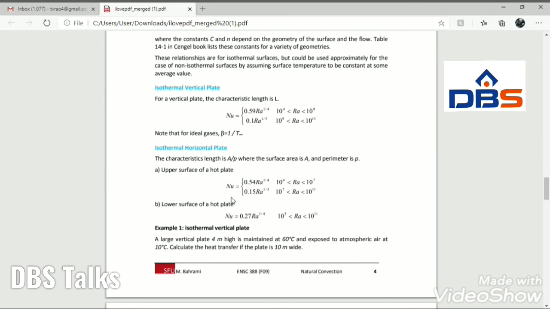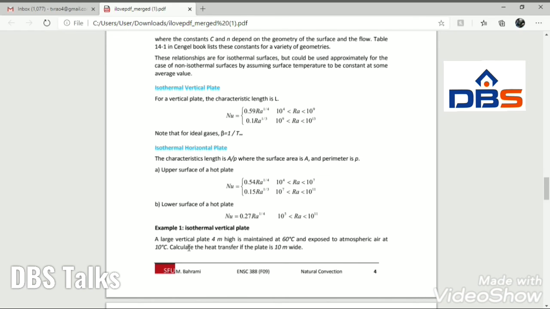Similarly, there will be equations for horizontal plates also. Now, this we will discuss with one example. There is a large vertical plate 4 meters high, maintained at 60 degrees centigrade and exposed to atmospheric air at 10 degrees centigrade. Calculate the heat transfer if the plate is 10 meters wide. So here there is a vertical plate, and the plate dimensions are given, 4 meters height and 10 meters width, the plate temperature is 60 degrees centigrade, and the atmospheric temperature is 10 degrees centigrade. He is asking us to find the heat transfer.